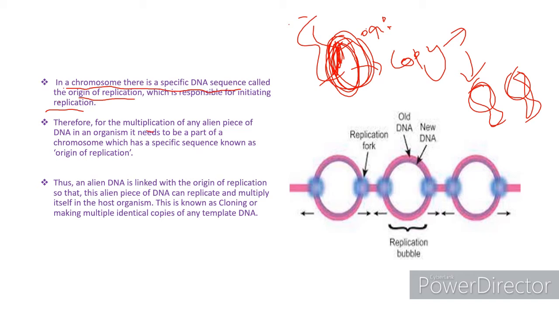Therefore, for the multiplication of any alien piece of DNA in an organism, it needs to be a part of a chromosome which has a specific sequence known as origin of replication. Suppose we take insulin production. Scientists have taken the insulin gene, and if they directly transfer this gene into the E. coli bacterium,